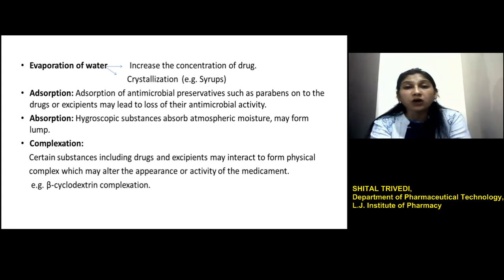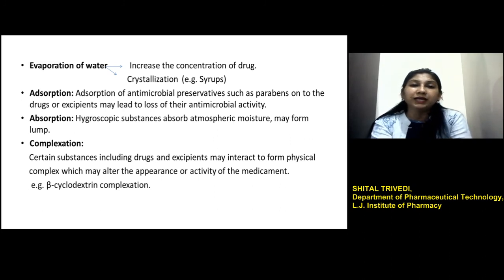The problem of absorption: suppose the ingredients are hygroscopic and these ingredients absorb moisture from the air, then this results in the softening of the mass or formation of lumps. A very popular example is the food product Bournvita, right? So we all know about this problem. It is very hygroscopic, and if we do not take care, the next time when we open the bottle, we find a very stiff mass. So this can also happen with some of the hygroscopic pharmaceutical ingredients.